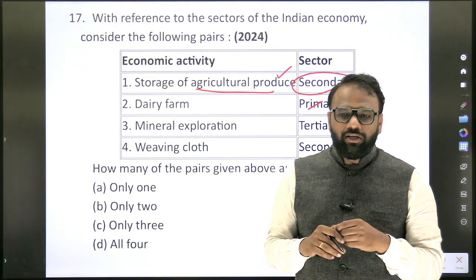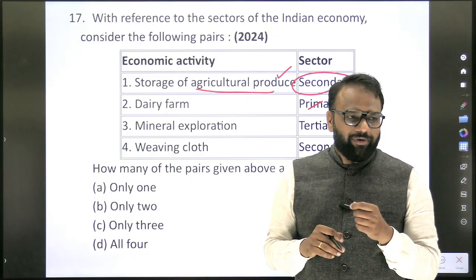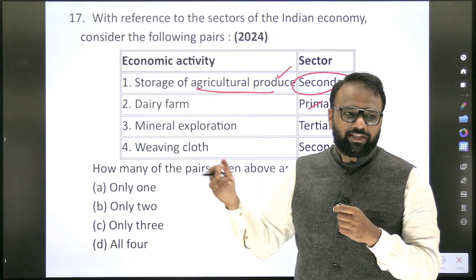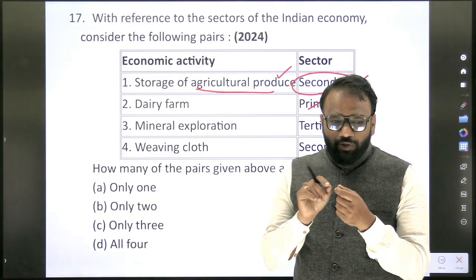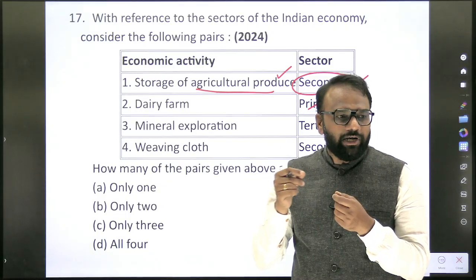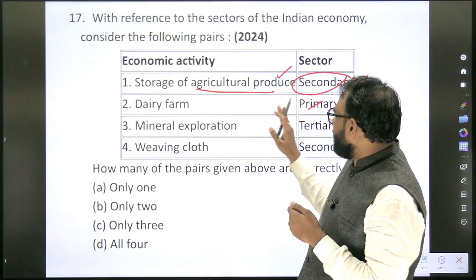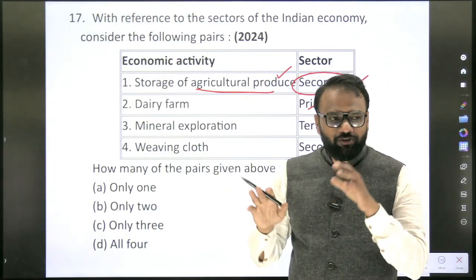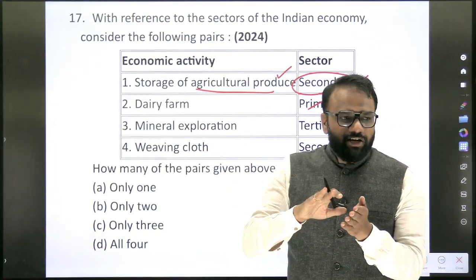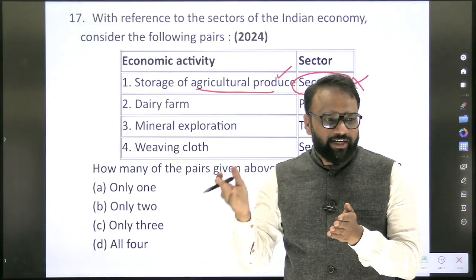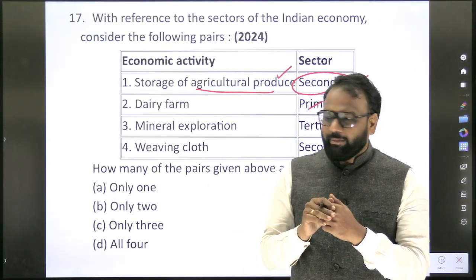Primary. See here, some confusions will prevail. What you will do is complete this exercise. Whatever questions arise, you will continuously try to search for them, and then you will build clarity. You can make a list of the different activities which are considered primary from the agricultural sector, and which activities are considered secondary. In that fashion, you can make a list.